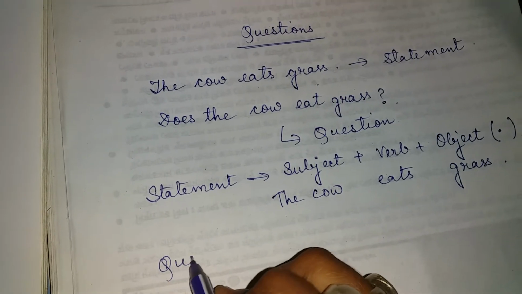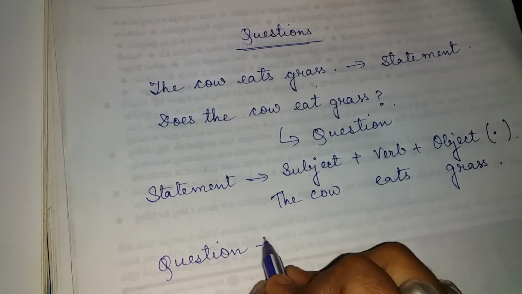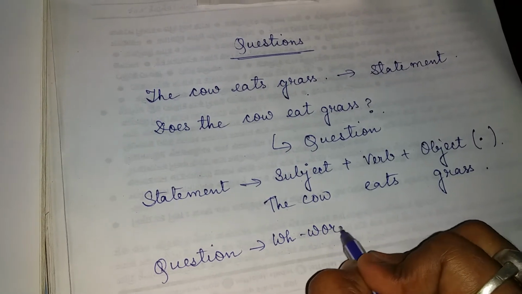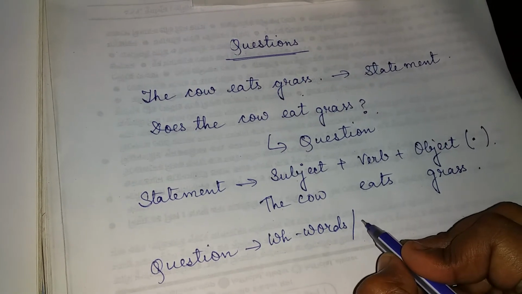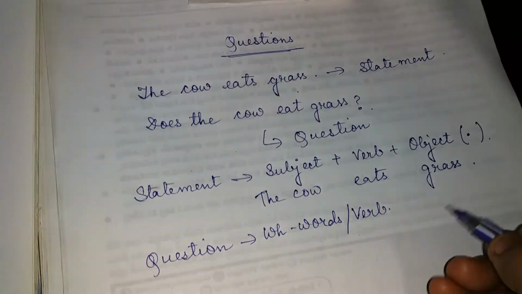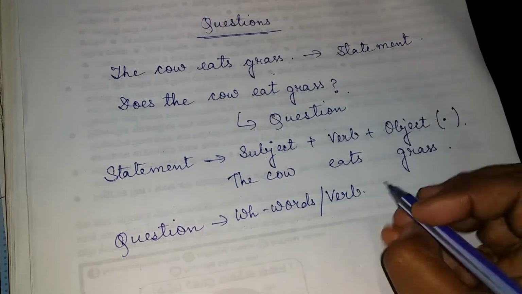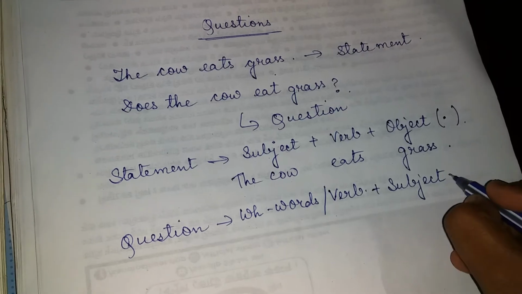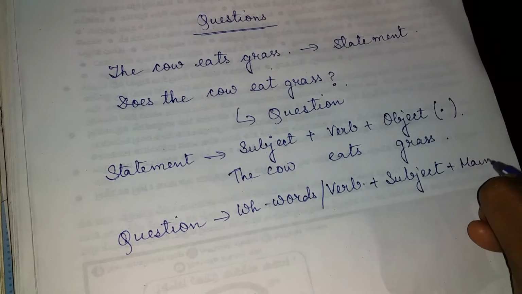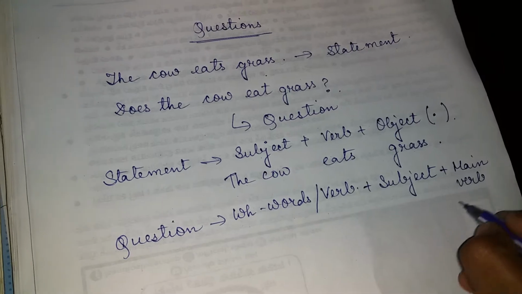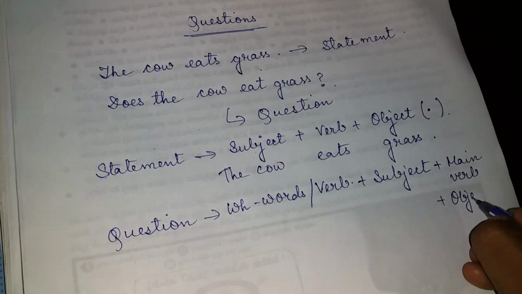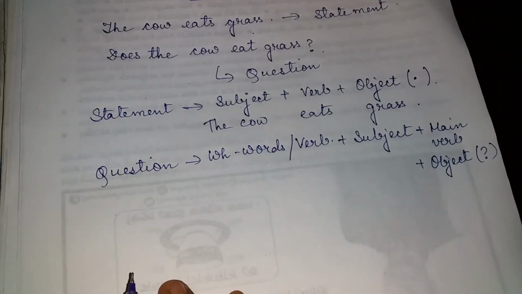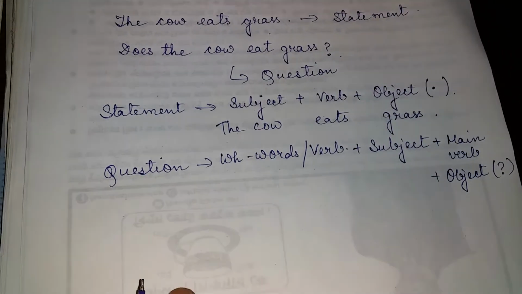But in case of a question, we need to put the WH words at the beginning, or we need to put the verb at the beginning, then the subject, then maybe the main verb, then object, and finally question mark. That is very important, very important to put a question mark.